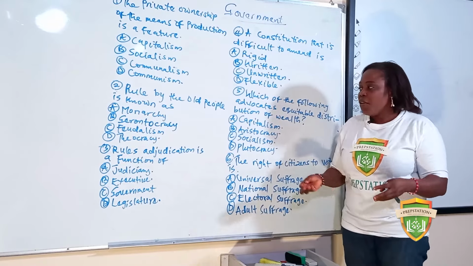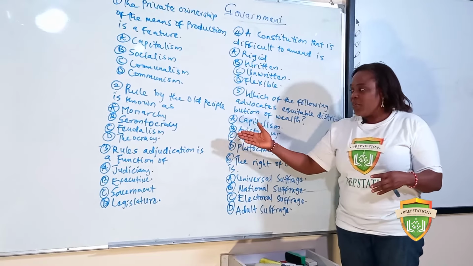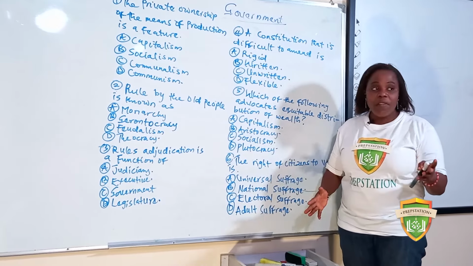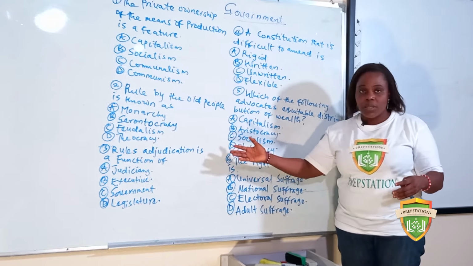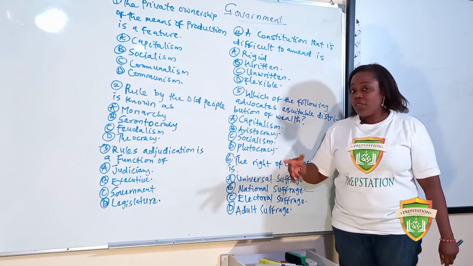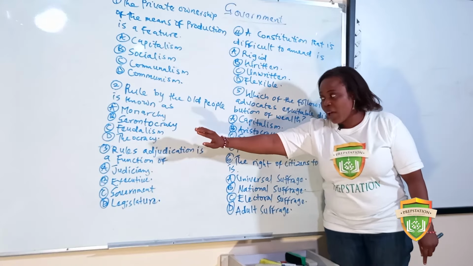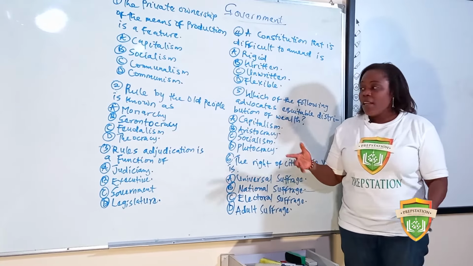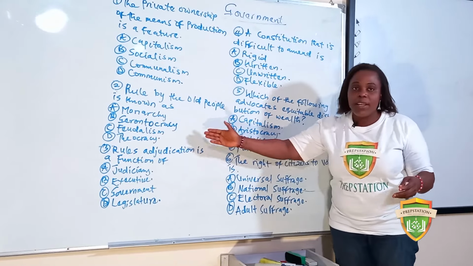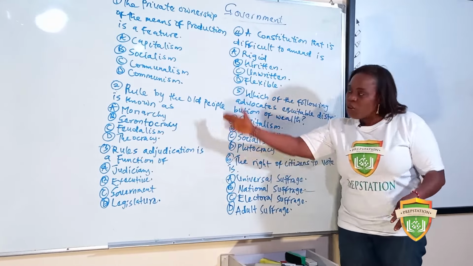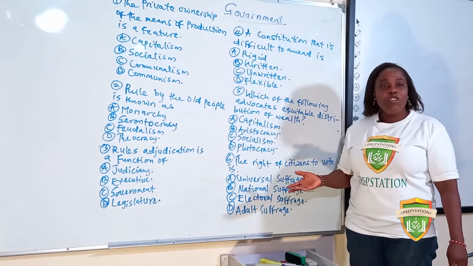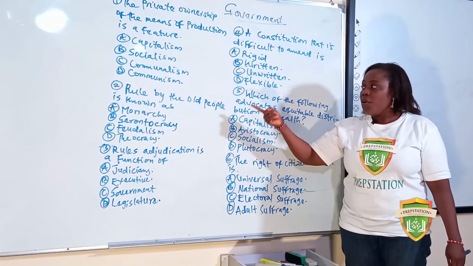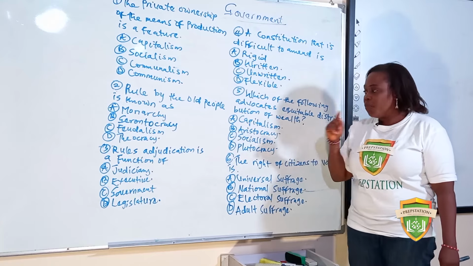Now, feudalism has to do with rulership when it has to do with possession of lands, where you have the serf and the feudal lords. Going back to the definition, that's what feudalism has to do with. Then theocracy, leadership by religious leaders, the Pope, the Imam. So what do you think is the answer? The answer is gerontocracy. Rule by the old people.